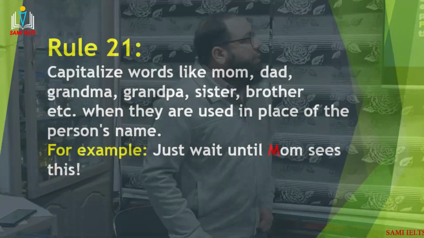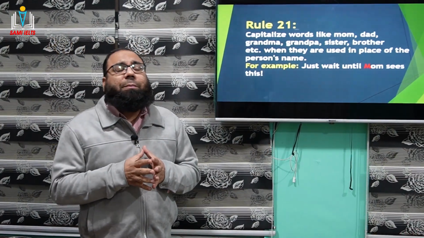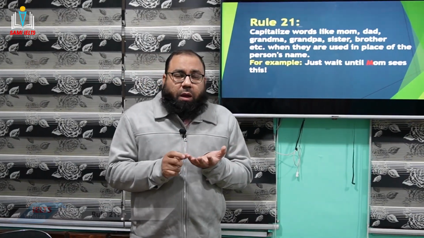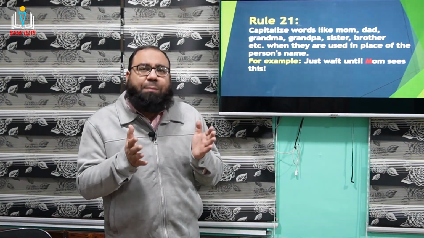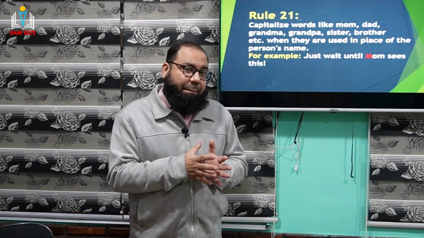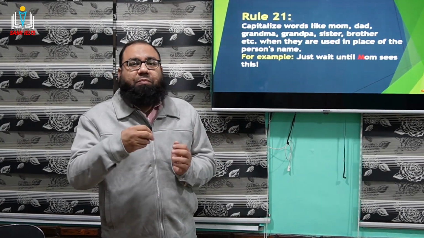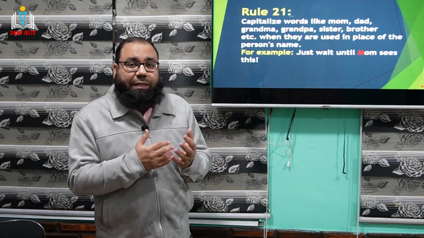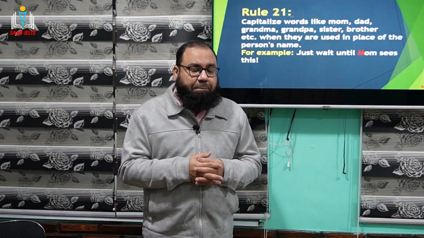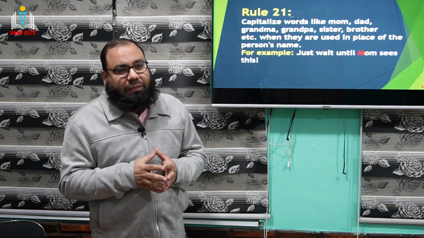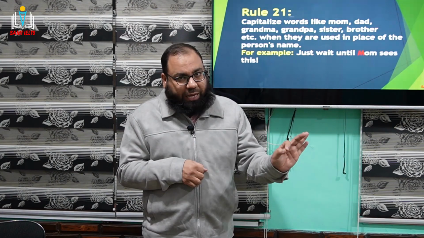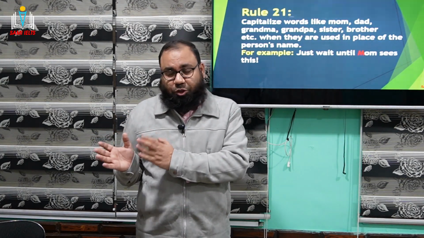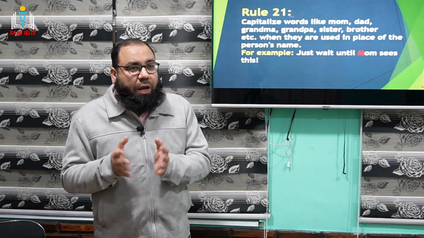Let's get started with rule number 21. Guys, rule number 21. Okay, a big question. Mother, father, brother, sister, grandma, grandpa, all these words, sometimes they're written in capital letters. And sometimes you will find them in small letters, in different essays, and even in different conversations, when you read different newspapers and all that. So there's a big confusion, and normally students ask, sir, the same mother here, M is capital, and the same mother in the other situation, that M is small there. So what could be the reason?